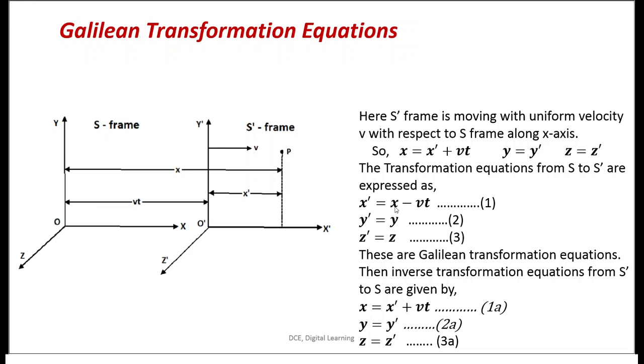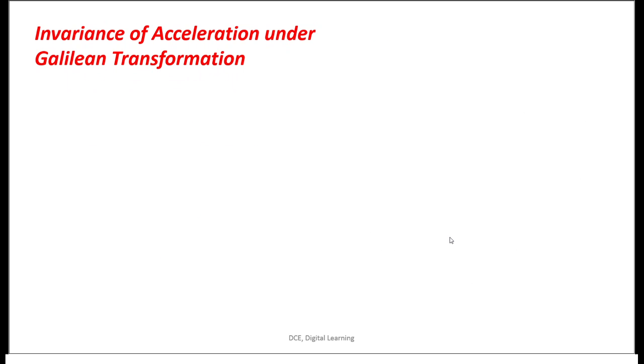The inverse transformation is x is equal to x prime plus vt, y is equal to y prime, and z is equal to z prime. These are called the inverse transformation equations of Galileo, that is 1a, 2a, 3a. So we need equations 1, 2, 3, which are very important to move on to the further slides.